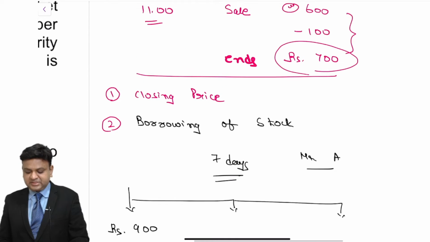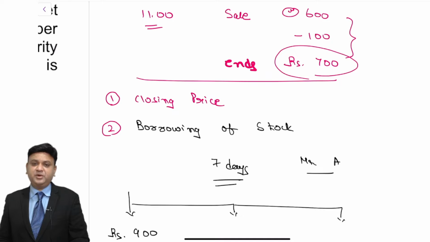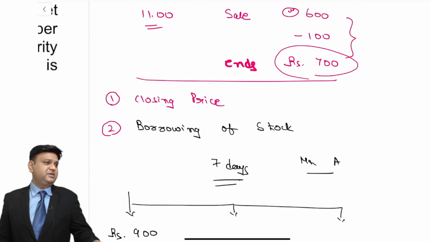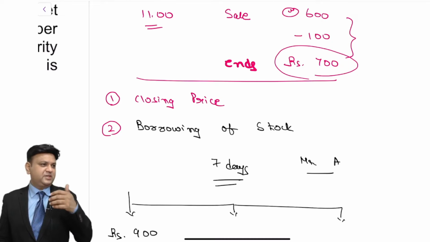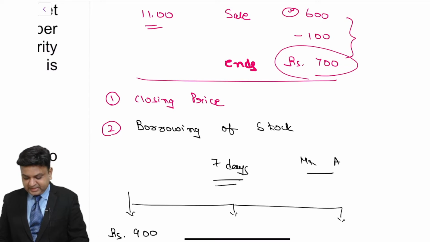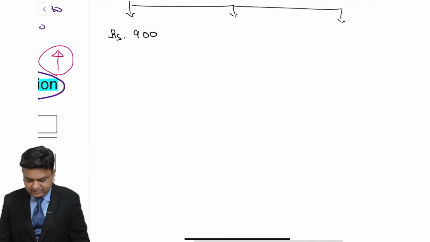So what will happen? Mr. X will have a kind of profit or loss situation like this, in a way that the price has reached to rupees 900 against the expectation of the price will fall down, and now he is not having any expectation that the price will fall down, because whatever the news that he had proves to be wrong.